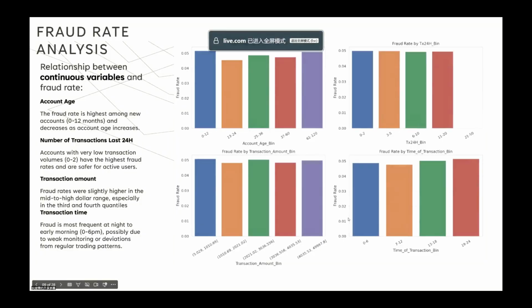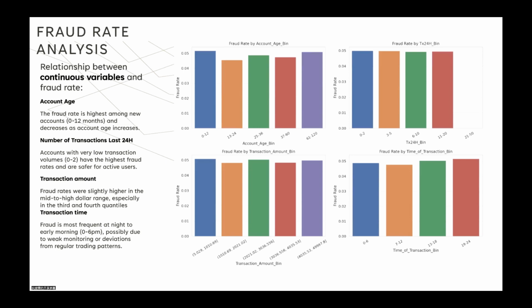In this analysis, we explored how different user and transaction features related to fraud by visualizing the impact on fraud rates. Starting with continuous variables, we observed a clear trend. Newer accounts, especially those under 1 year old, have significantly higher fraud rates. This likely reflects the vulnerability of new users who lack transaction history or established trust.